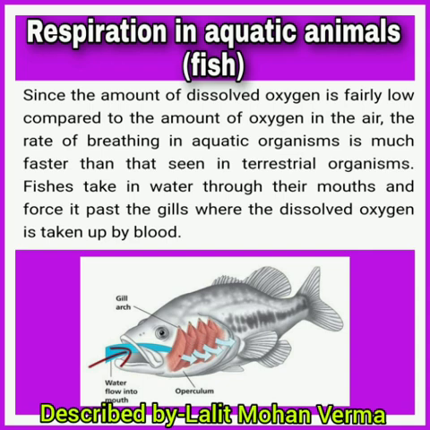Fishes take in water through their mouth and force it past the gills, where the dissolved oxygen is taken up by blood. So gills use the dissolved oxygen in case of fishes.